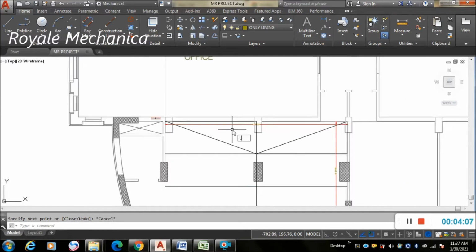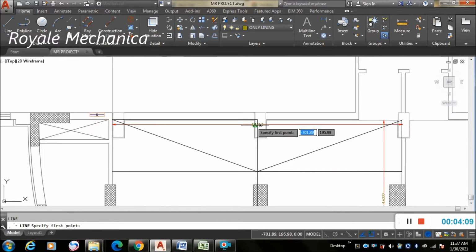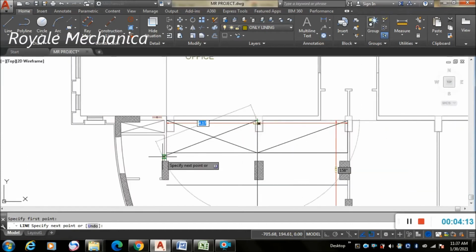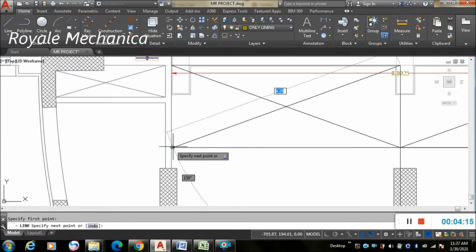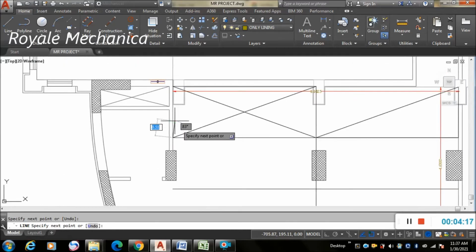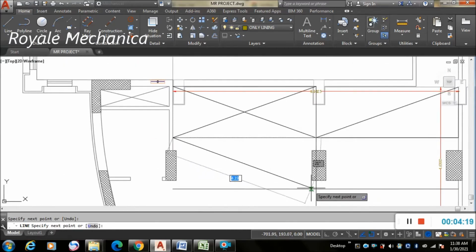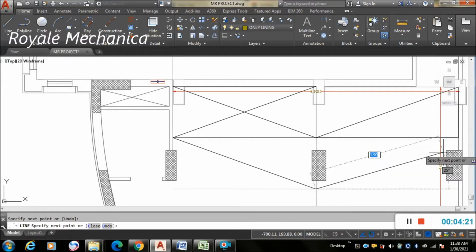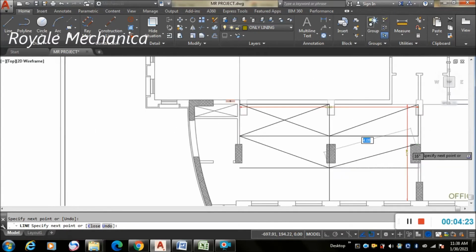Now L command, again L command, just create the diagonal.